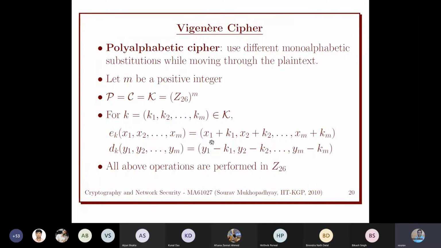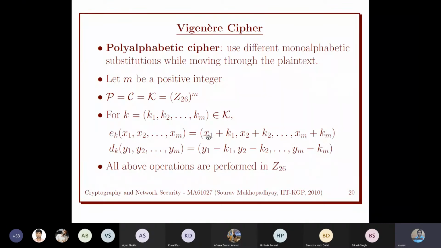These additions are also modulo 26, because y1, y2 should belong to Z26. So y1 is x1 plus k1 mod 26, similarly y2 is x2 plus k2 mod 26, dot dot dot, ym is xm plus km mod 26. So each operation is under mod 26.